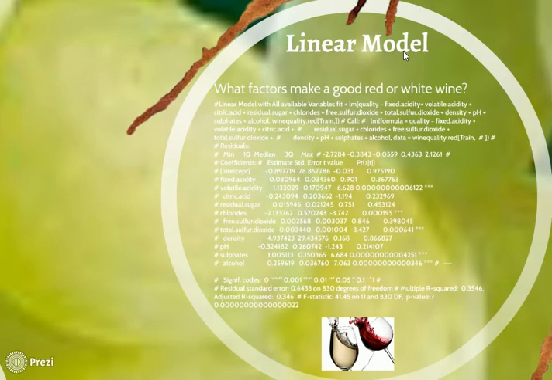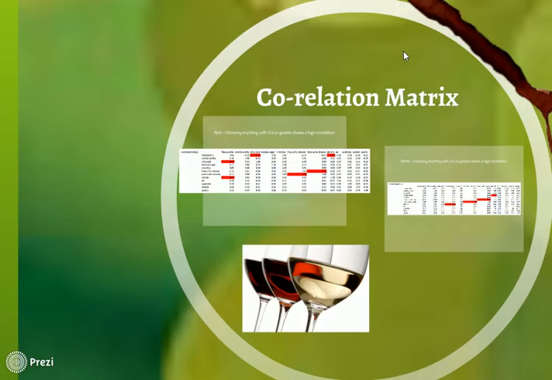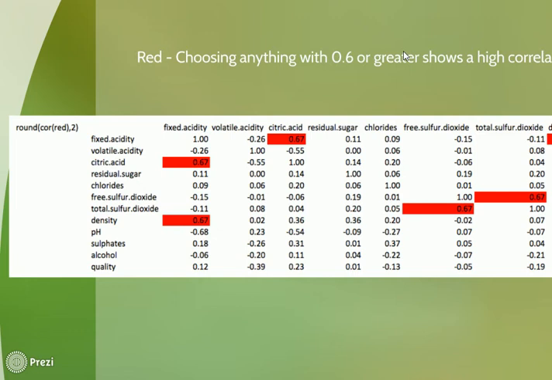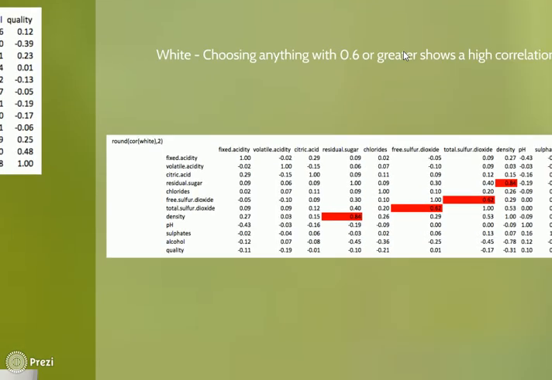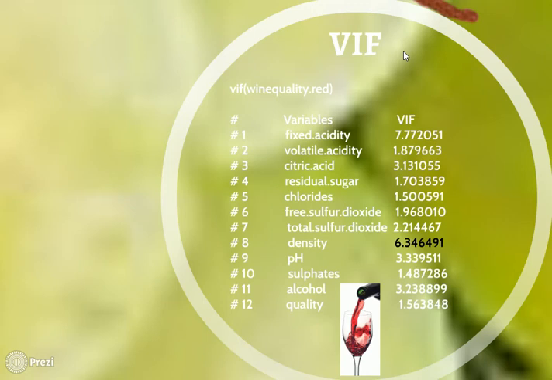As part of the model hunting, we started with the multiple linear regression model and checked whether there is any correlation between the predictor variables. It revealed that anything more than 0.6 was considered a case of multicollinearity, and multicollinearity was present in both the red and white wine datasets, which was affirmed by the VIF test, which indicated that density has a high VIF of 6.3 in the red wine dataset and 24 in the white wine dataset.